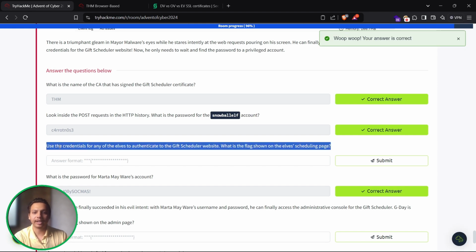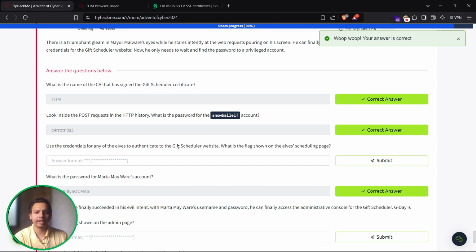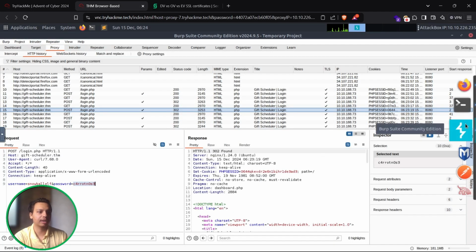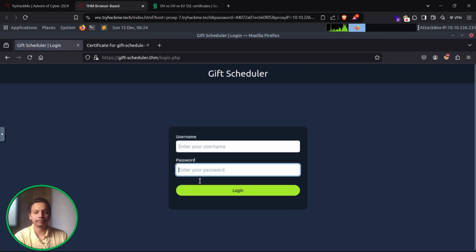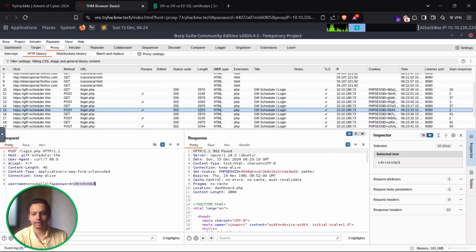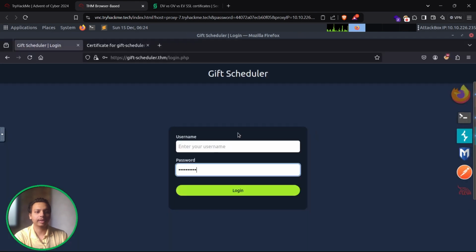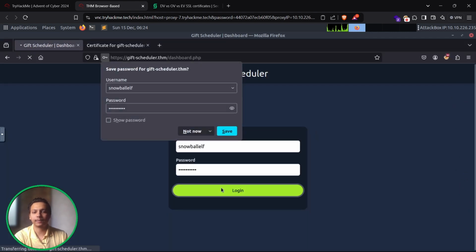Okay, now use these credentials on the gift scheduler. What is the flag? So in this we have to log in. Let's hit logout, paste the password over here, and that particular username. So let me go over here and paste it.